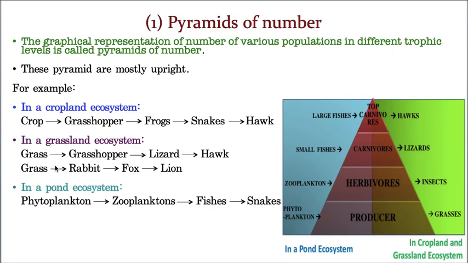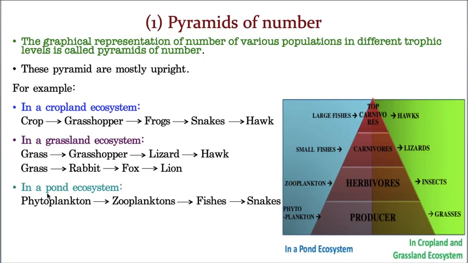How many grass plants will be there? Thousands and thousands of grass plants. And out of the thousands and thousands of plants, you can say maximum 100 rabbits. And how many foxes can you see? Maximum two or three. And how many lions can you see? Maximum one. And in this area, there is no matter of lions or tigers. So I hope you got a complete picture of the pyramids of number. You take one area, in that area so many populations and species are there. Now you arrange them in various trophic levels by taking the parameter as number. That only is called pyramids of number.